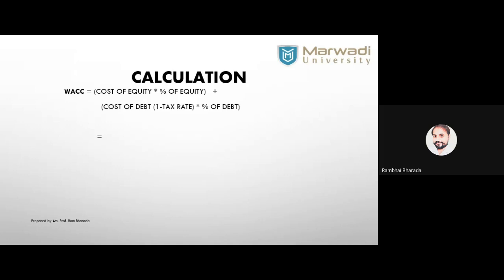Okay, now look at the formula. Cost of equity 0.20 into proportion 65%, it means 0.65, plus cost of debt 0.15 in bracket 1 minus t, tax rate 0.30, into 0.35. Moving ahead, do the calculation: 0.20 into 0.65 is 0.13.